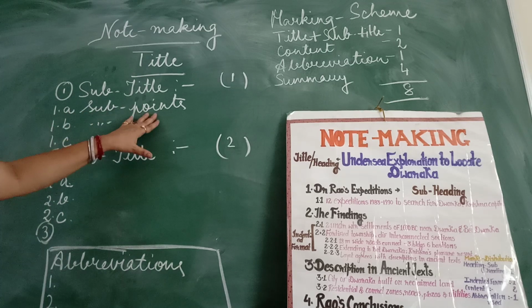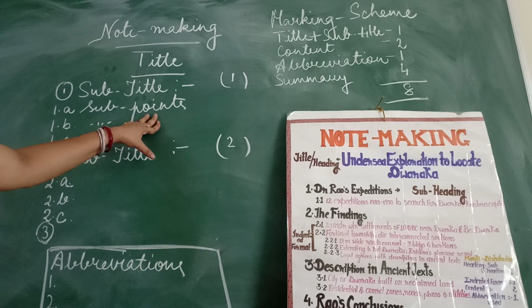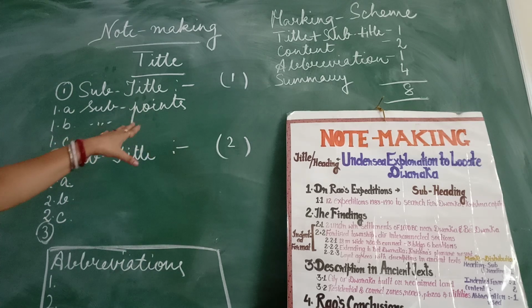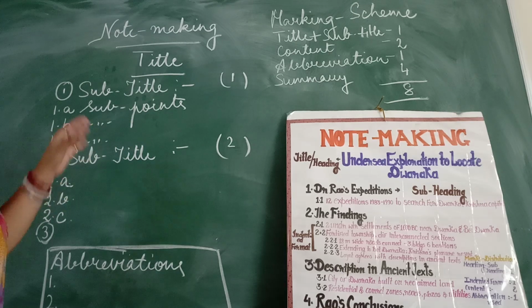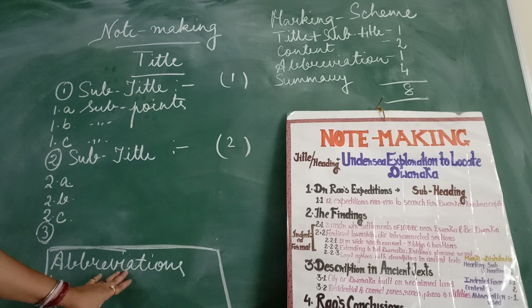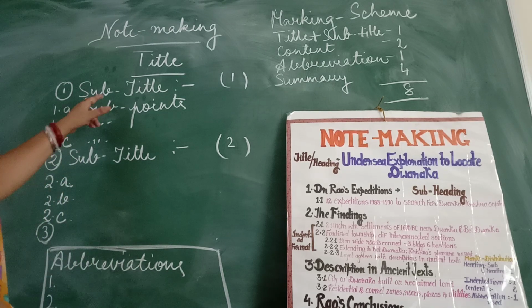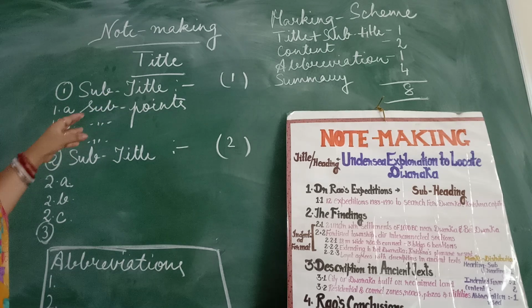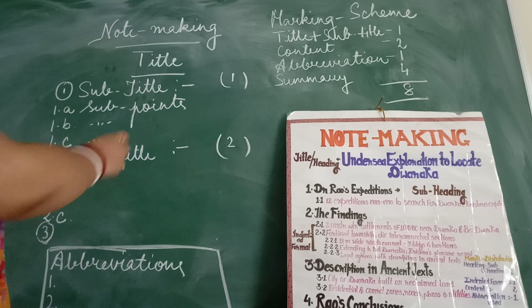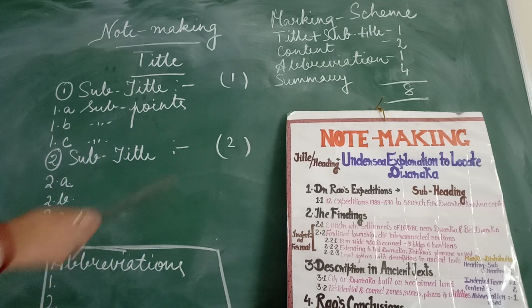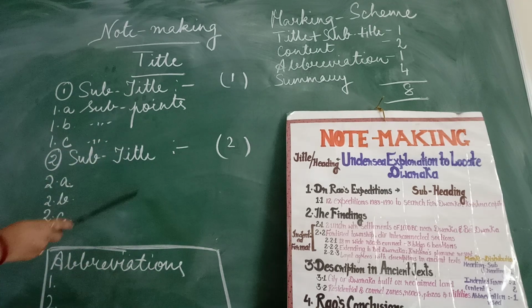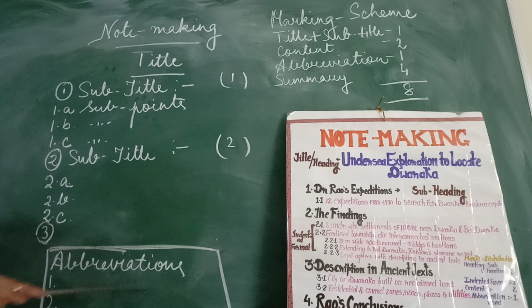Now whenever you write the subpoints, you should abbreviate some words, that is, write some words in a shortened manner. Those are to be included at the end of the note making. Remember children, whenever you write note making, you should have a minimum of 3 subtitles, and per subtitle there should be 3 important relevant points. Thereafter all the abbreviated words should be written at the end of the note making. You need to make a box for the abbreviations and write the abbreviated words over there.